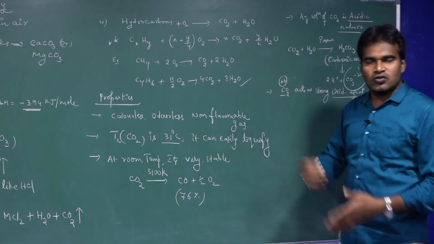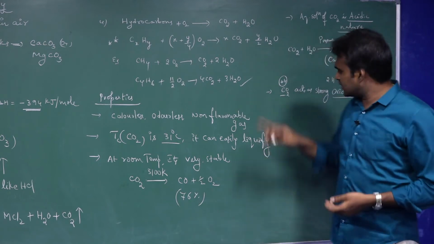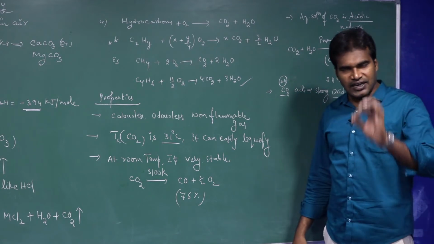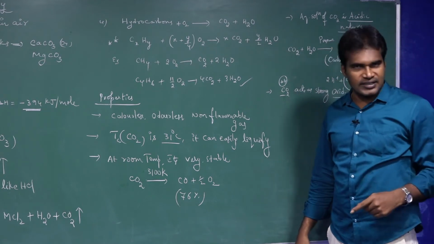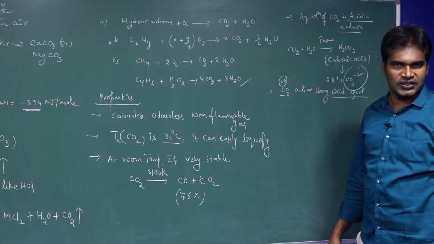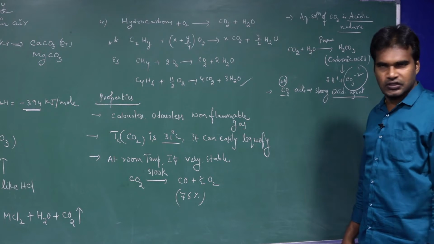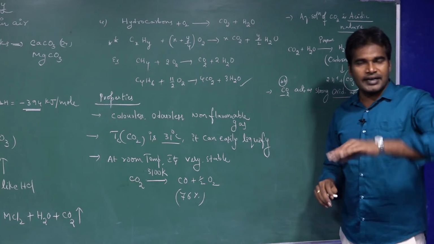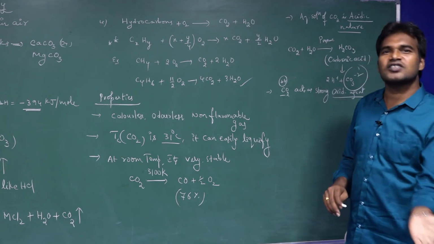Okay, what is the highest oxidation state of carbon? +4 only. That means the element is already in its highest oxidation state. If the element is already in its highest oxidation state, it can only act as an oxidizing agent. It can never act as a reducing agent. So here CO2 acts as what? A strong oxidizing agent, and it oxidizes metals to metal oxides.